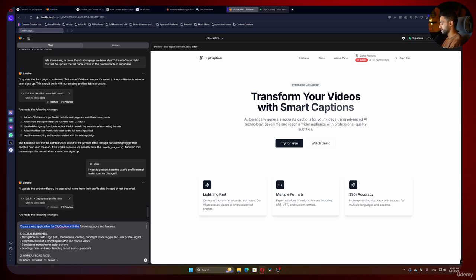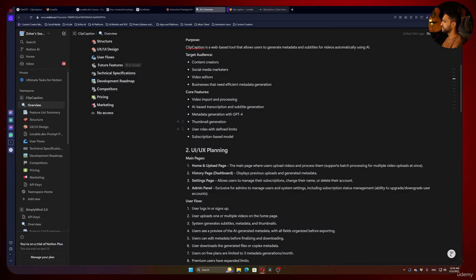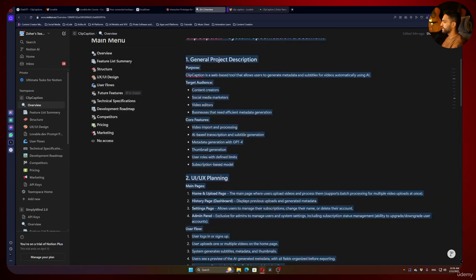Get back here, we will paste it, and now let's go to it. Let's just delete this one and write make the following pages and features. Let's actually write make or adjust, because he might have already done some stuff. Okay, maybe we actually need to give him some overview about our platform. So I'm going to show you a new feature in Lovable. Let's go down by Shift Enter 2 lines, and I will go back to my Notion. I will copy my overview,